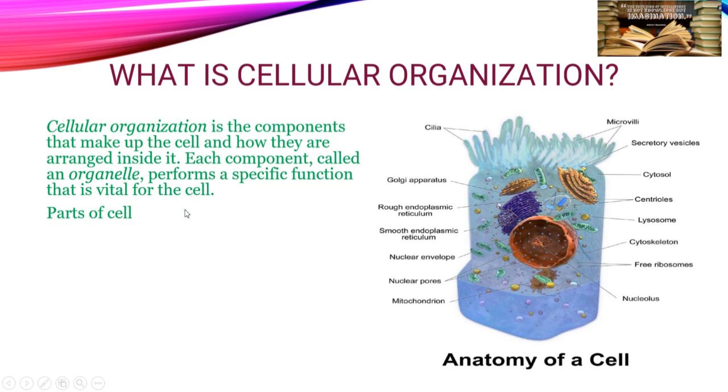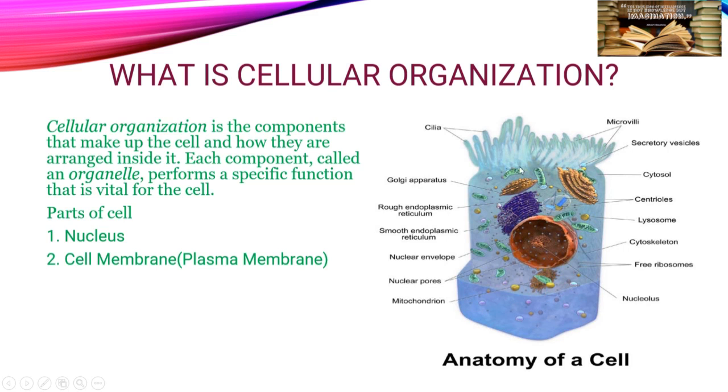So let's know some of them as parts of the cell. First, the nucleus. The nucleus is basically the leader of our cell. It takes all the important decisions of the cell. It consists of various parts as well. Some of them are the nucleolus, the nuclear envelope, and nuclear pores. So a number of parts are present in the nucleus.